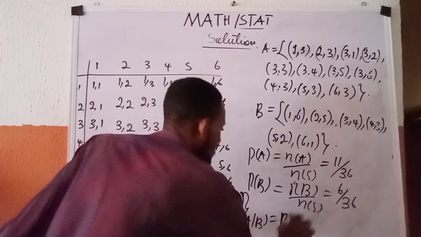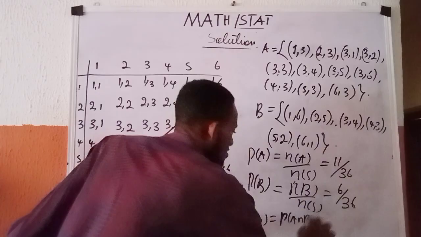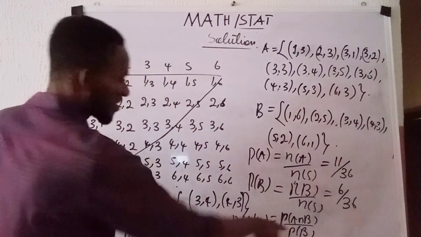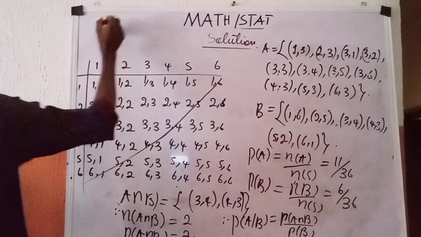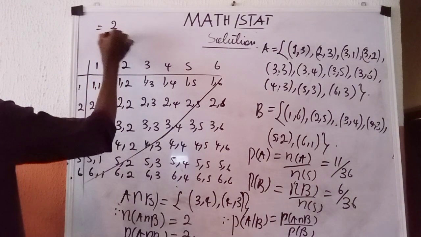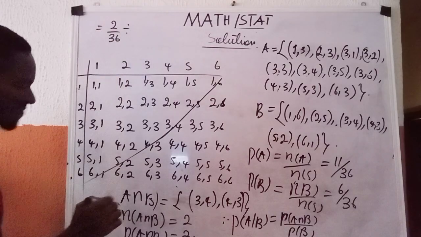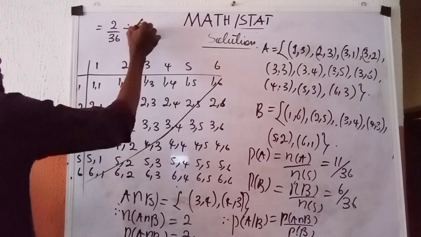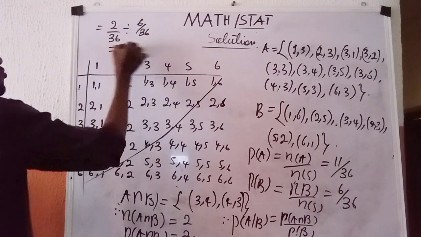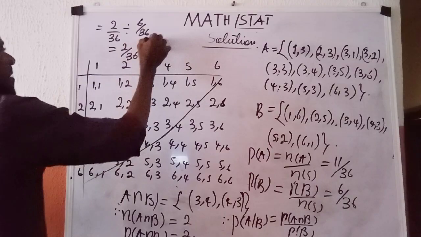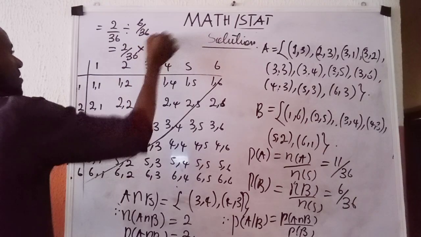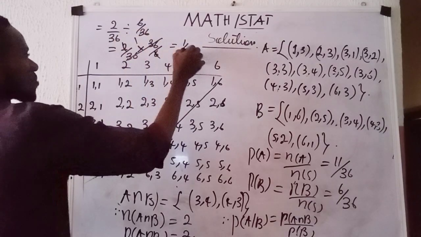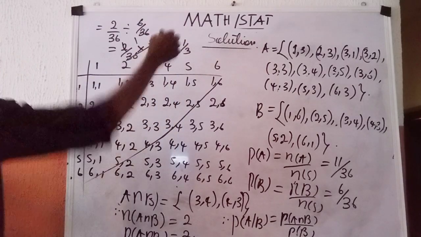So for me now to find the probability, I'm going to say therefore P of A given B equals P of A intersection B over P of B. What is my P of A intersection B? 2 over 36. So this equals 2 over 36 divided by P of B, which is 6 over 36. So I have 2 over 36 multiplied by 36 over 6. See, this will go, 2 over 6 is 1 over 3. So we have 1 over 3.